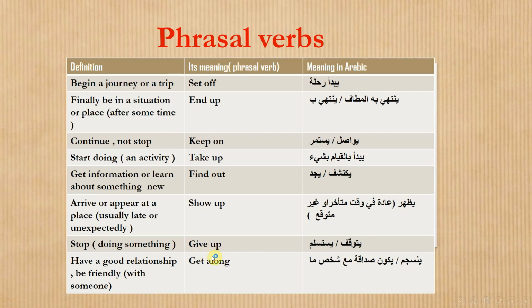The last one here we have is get along. Get along is also a phrasal verb that consists of two words, get plus along. Get is the ordinary verb plus along is the particle, and get along means have a good relationship or be friendly with someone.